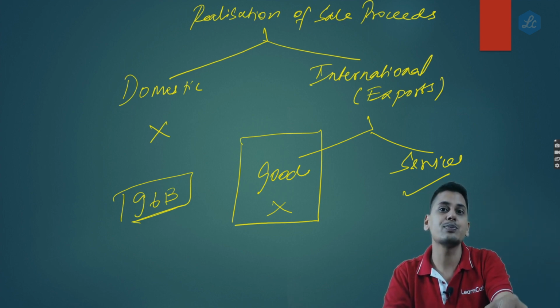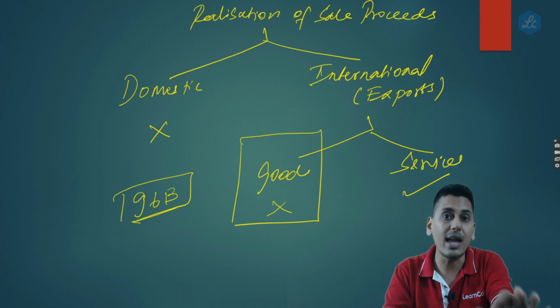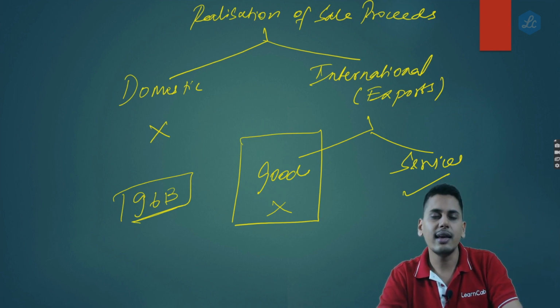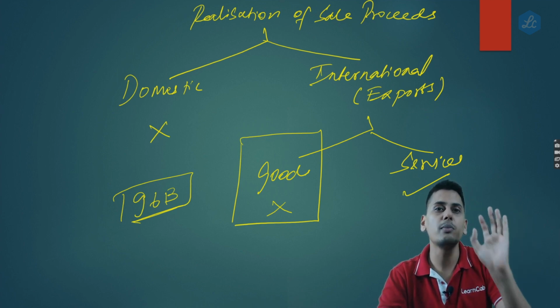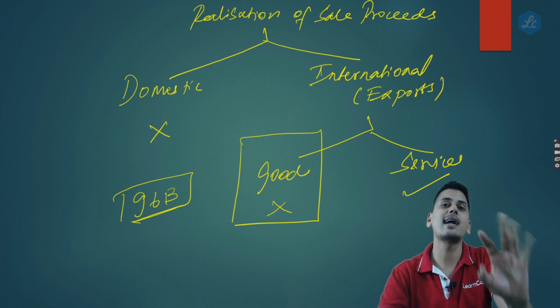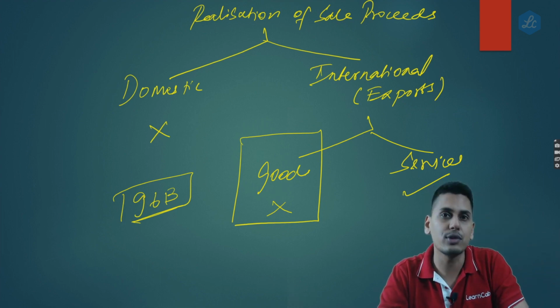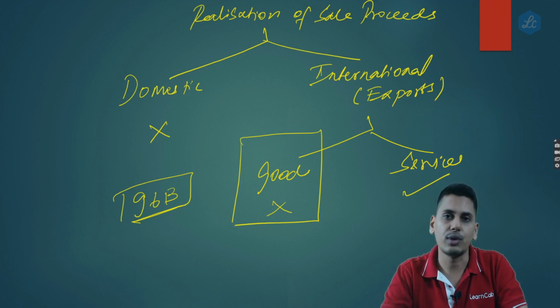And only when it is an export of service, it is a zero rated supply. And only when it is a zero rated supply, you can apply for a refund. Does 96B tell you in case of export of goods, you are entitled to make an application for refund, or that I would be granting you refund only after you realize the sale proceeds? The answer is no. 96B doesn't tell you that.